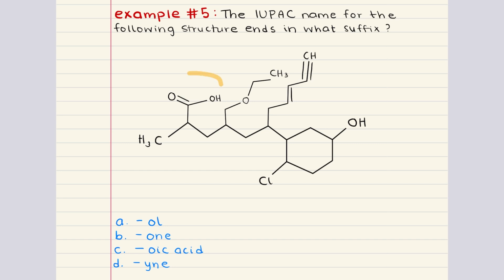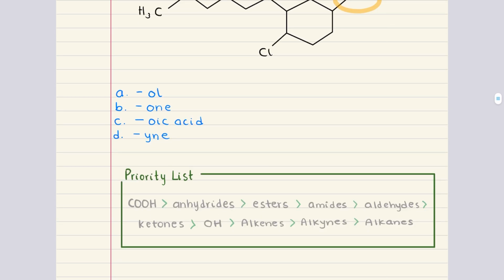We have a carboxylic acid. We have our hydroxyl or alcohol group. We also have a triple bond and a double bond. Looking at our priority list, carboxylic acids have the highest priority and alkanes have the lowest priority.